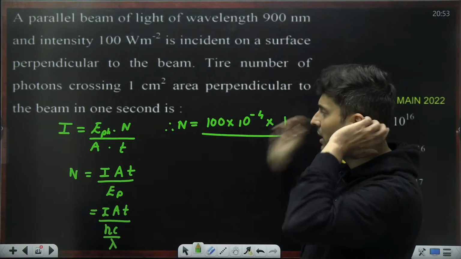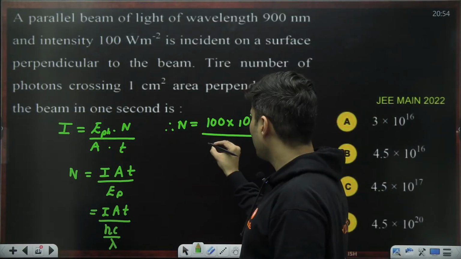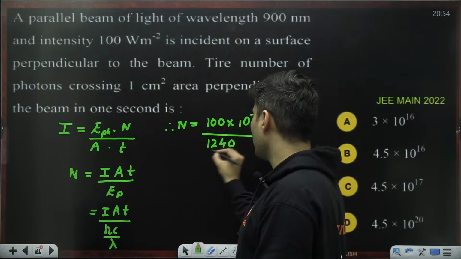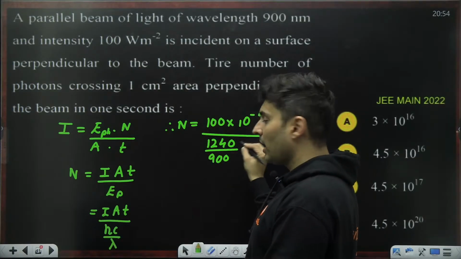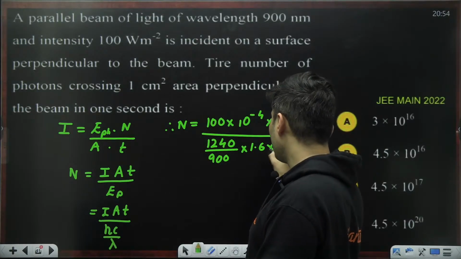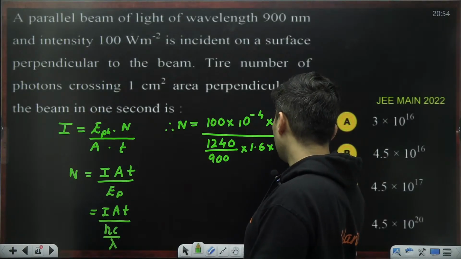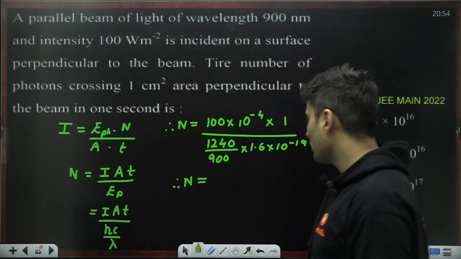Lambda is 900 nanometers. So you can do one thing, you can write it as 1240 by 900, but this will be in electron volt. To convert it into joules, multiply it with 1.6 into 10 to the power negative 19. So from this you will get n.